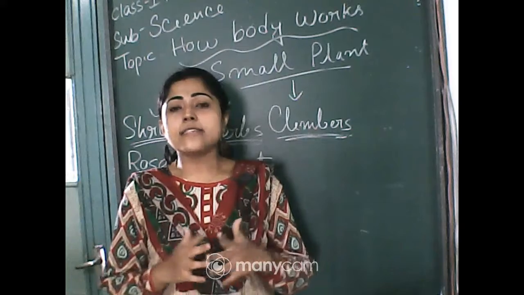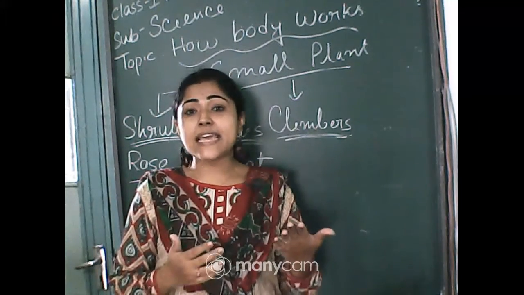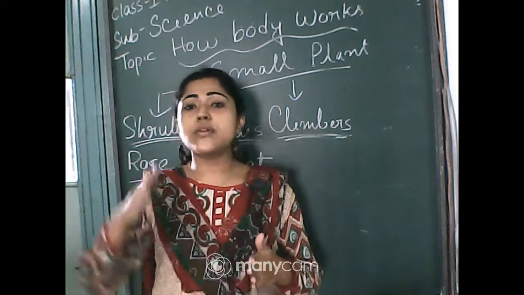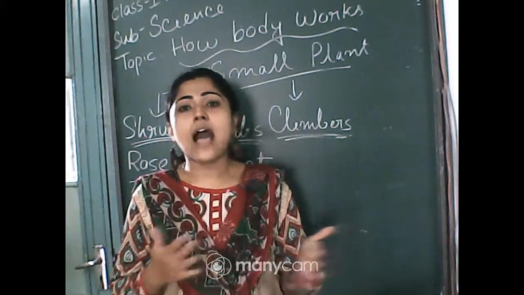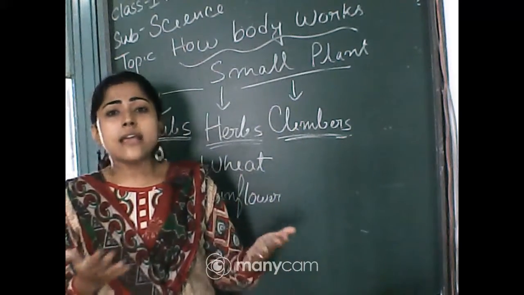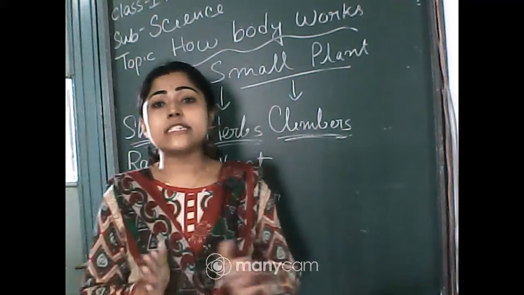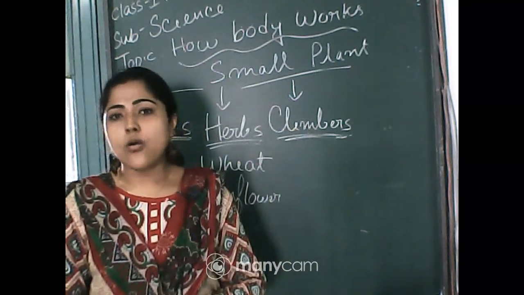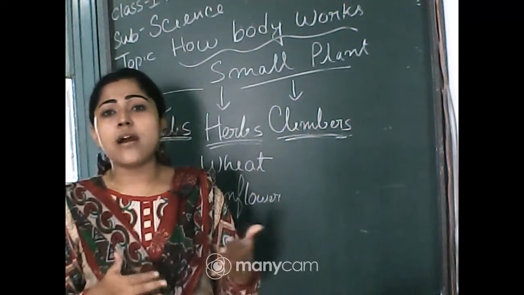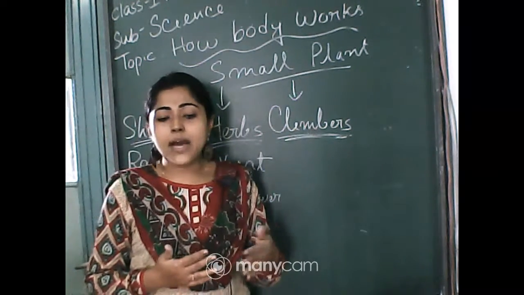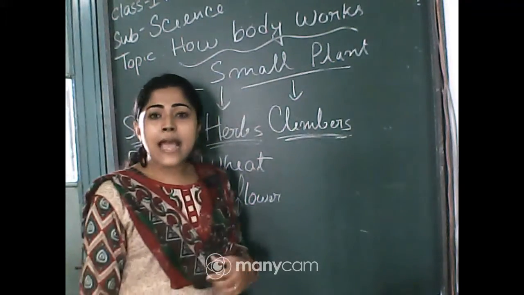They need some support like wall, like stick, like other plants to climb up. You already learned that trees, herbs and shrubs can stand straight, but those plants cannot stand straight on their own. As they need support of other plants or wall or stick to climb up, we call them climbers. We call them climbers.